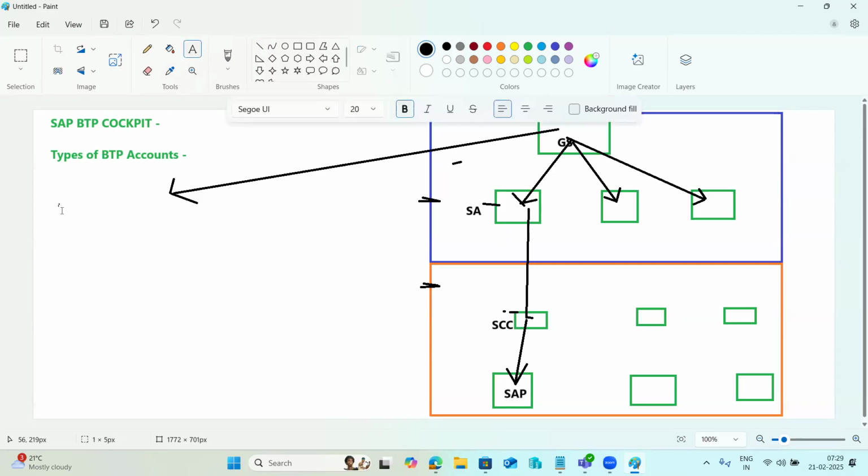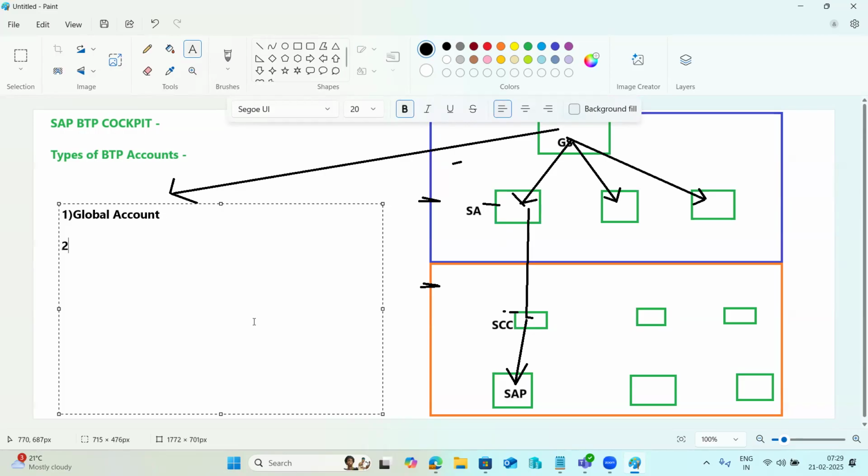If I discuss the types of accounts here, types of accounts means types of global accounts. One is the global account, and the second one is the trial account. Normally trial accounts are free to use, intended for personal exploration and training purposes, and some POC purposes, so we can use it here.